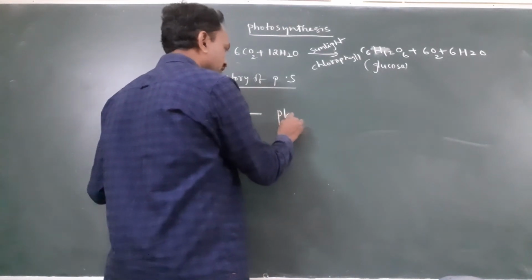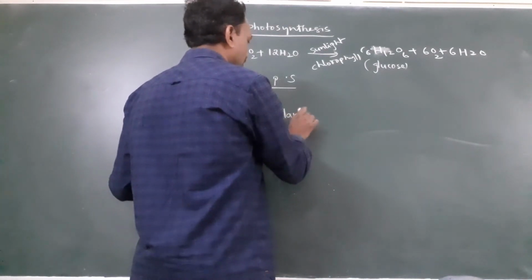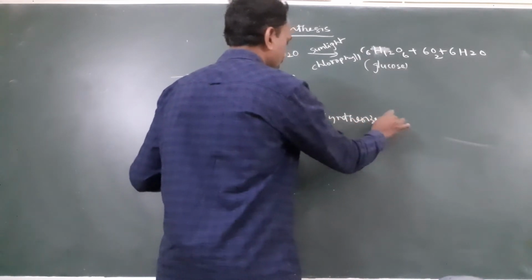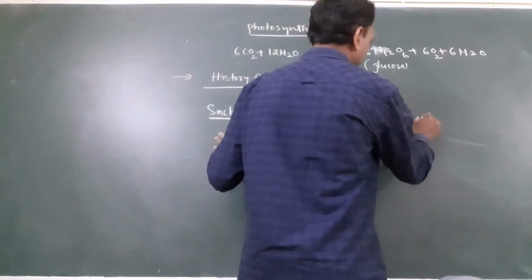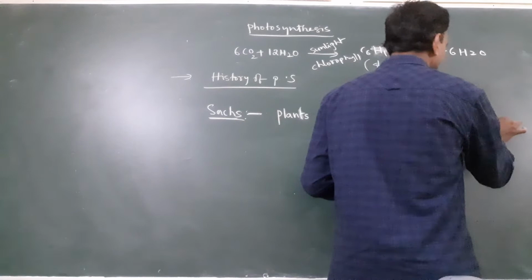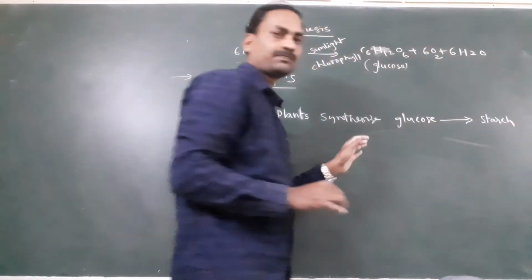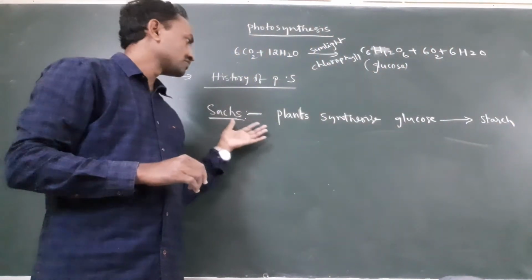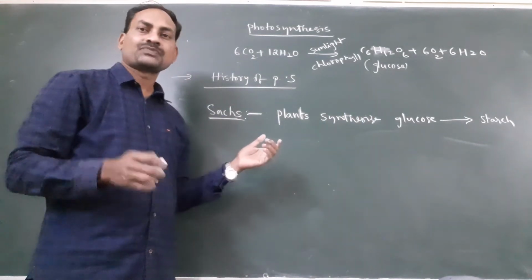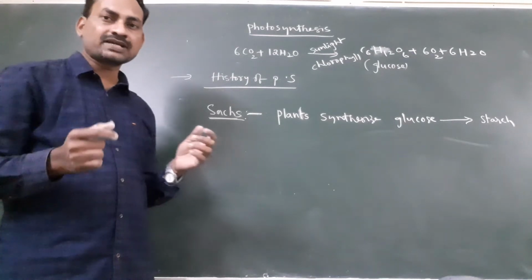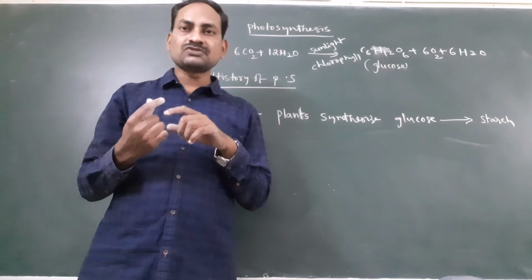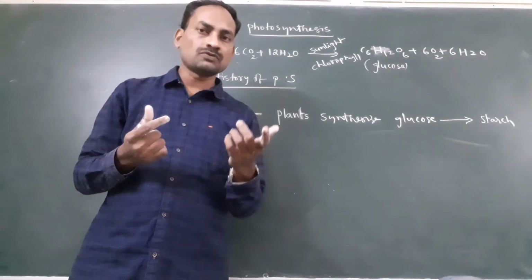By his experiment he concluded that plants synthesize glucose molecules. Later this glucose converts to starch. Simply, we can say that plants synthesize starch molecules. He also discovered that the green substance is located in special bodies. Now this green substance, we know, is chlorophyll.